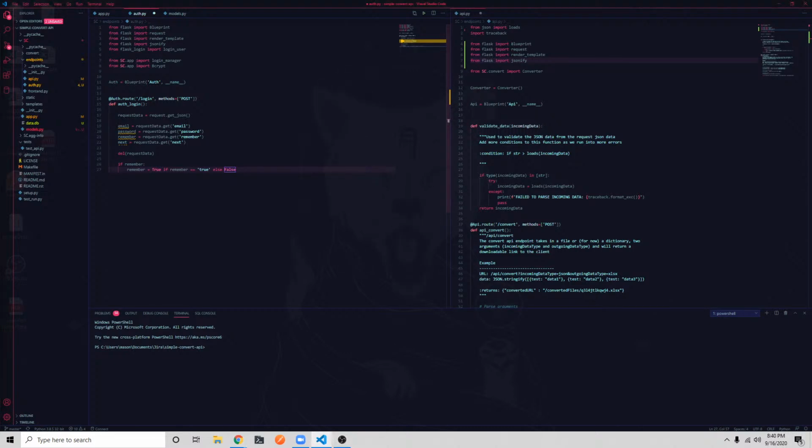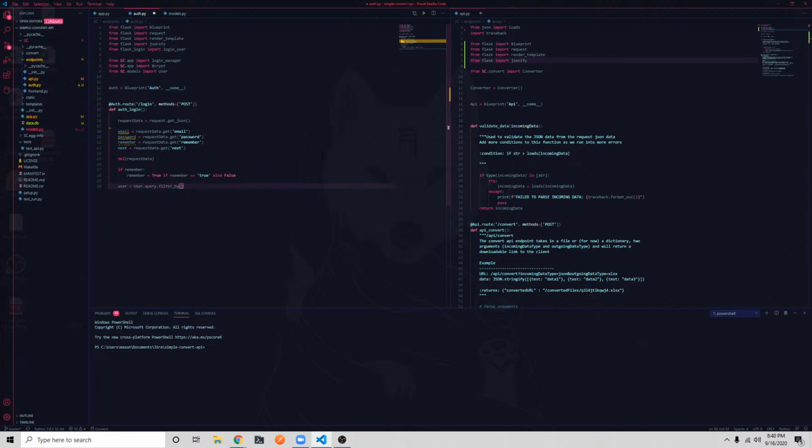Alright, so we've parsed the remember option. So now let's actually log in. We're going to have to query, or get, the user. Do we import user? We did not. From cs.model import User. So we're going to import our user class here. We're going to say User.query.filter_by email equals email .first. And then we're going to say if not user.